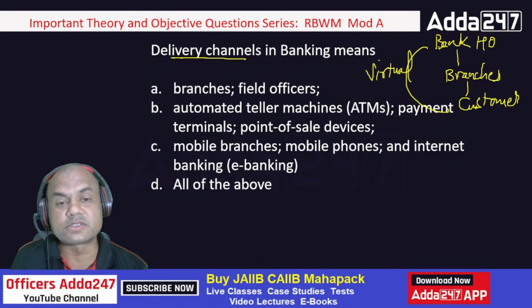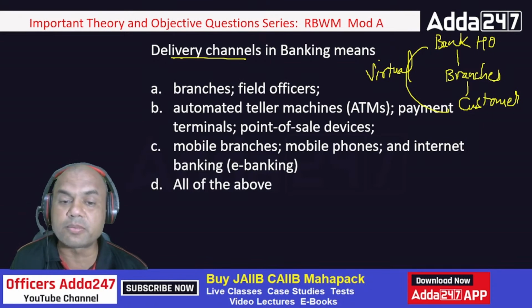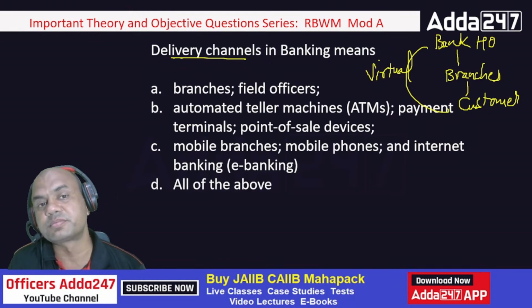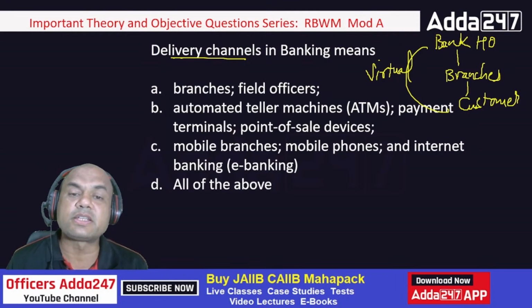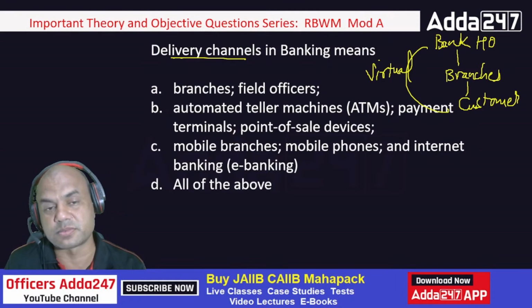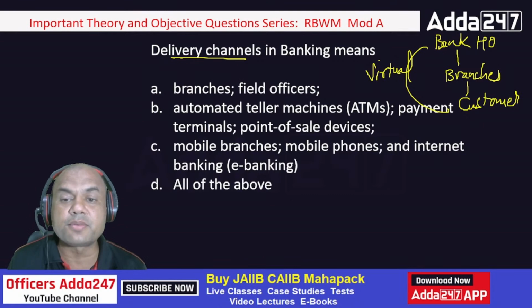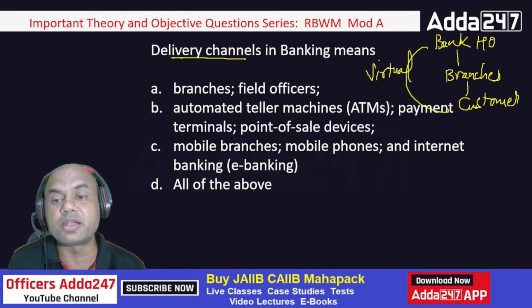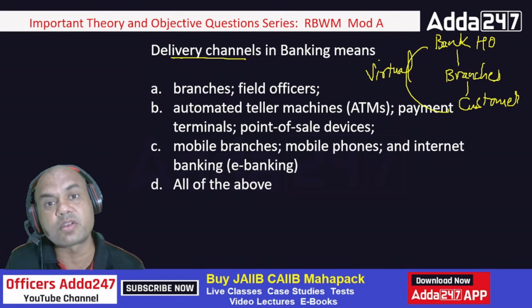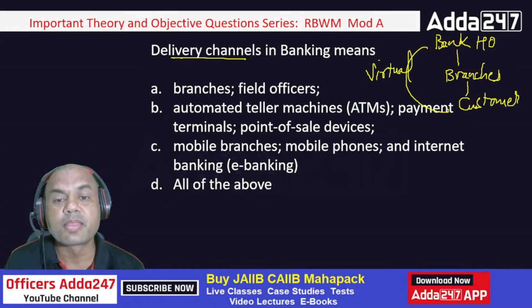So let's look at the options. Is it only branches and field officers? Or automated teller machines, ATMs, payment terminals, point of sale devices, mobile branches, mobile phones, internet banking? Is it A, B, C, or D, all of the above? So delivery channels means what did I tell you? How do we reach the customers? I can reach the customer through branches, field officers, ATMs, and payment terminals, where payments are given or taken, like the BCs. Then point of sale devices.